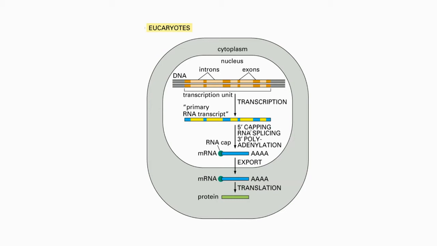So once the mRNA is ready, after all this modification or all this processing, mRNA moves out of the nucleus and here the translation takes place. So transcription, RNA processing and translation, these three steps occur in eukaryotes. Further, 5' capping and splicing can occur simultaneously.